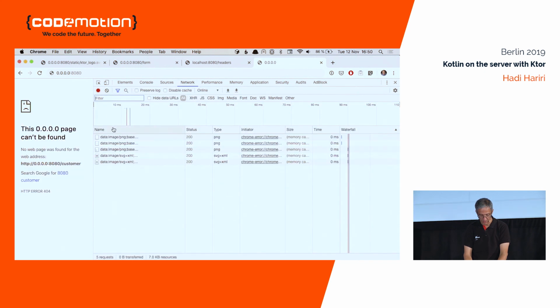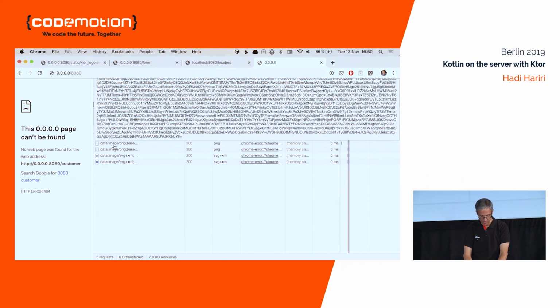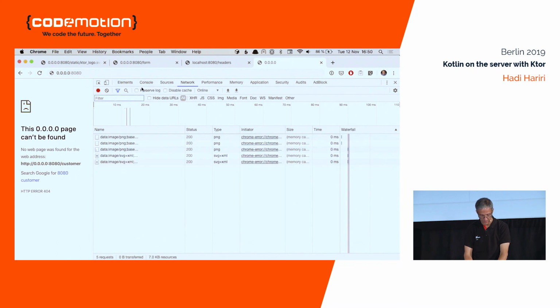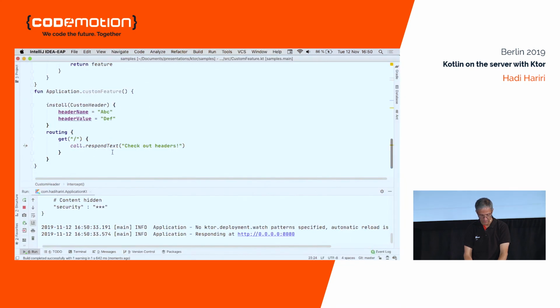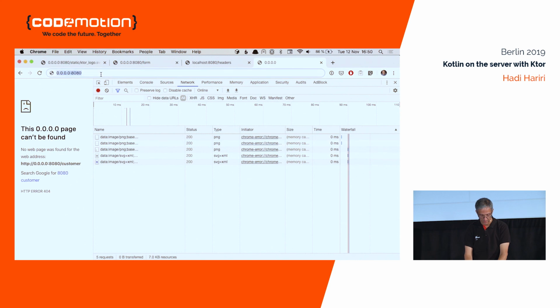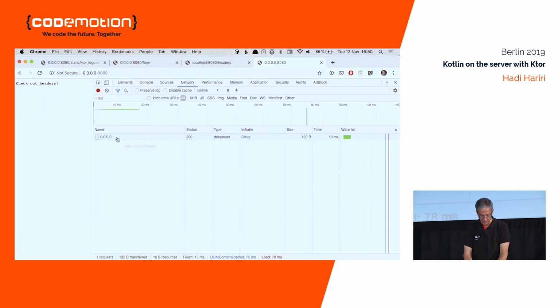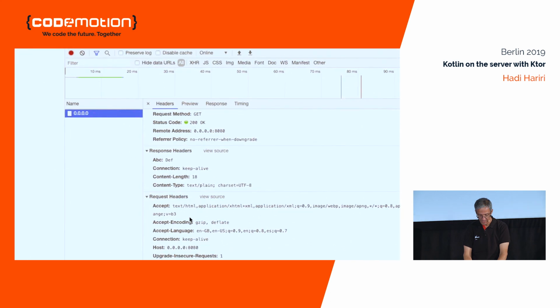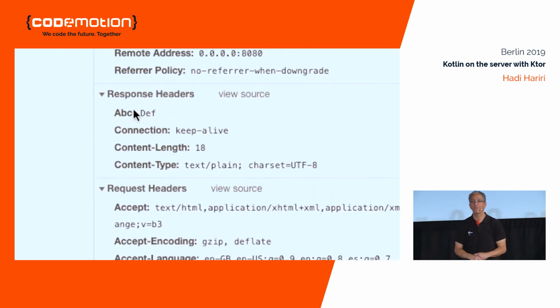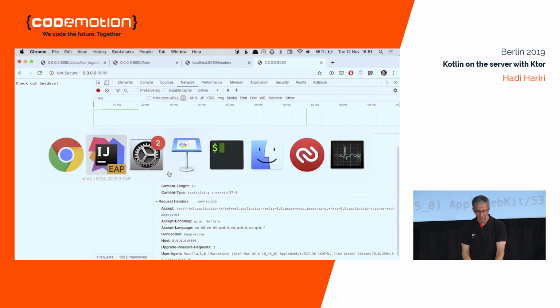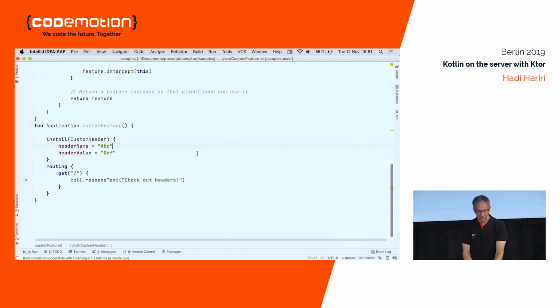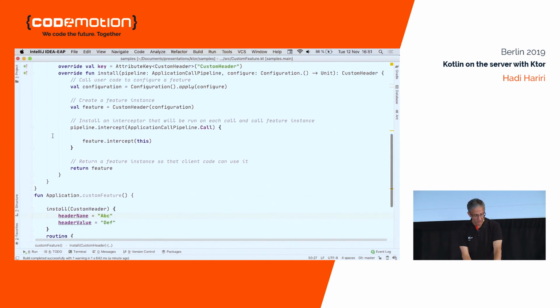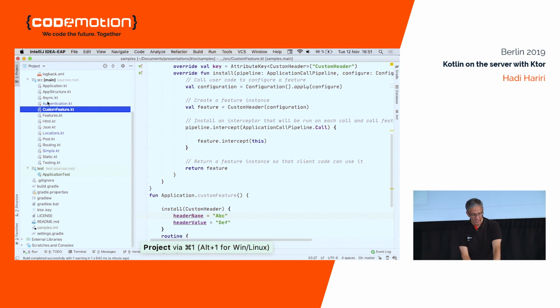You see in my network, you can see that I have my ABC, DEF. Okay? As simple as that. There's no magic to creating features, and it's not very complicated. It's essentially implementing a single class, and you can just implement the intercept method and the install and do your work there.